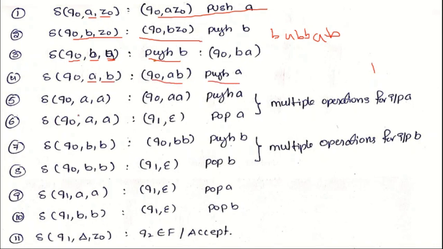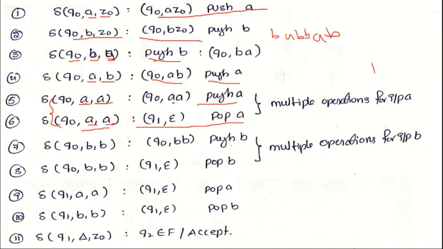In case input is A and top of the stack is B, then also perform the push operation. And now observe clearly, in case input is A, top of the stack is A, and that input symbol is before the first half of the string, then we perform the push operation. In case it is after the first half of the string, then we perform the pop operation. Here we observe input symbol and top of the stack both are the same for these two operations. Both have the same input symbol and same top of the stack, but if that symbol occurs before the first half of the string, then perform the push operation. After the first half of the string, then perform the pop operation.